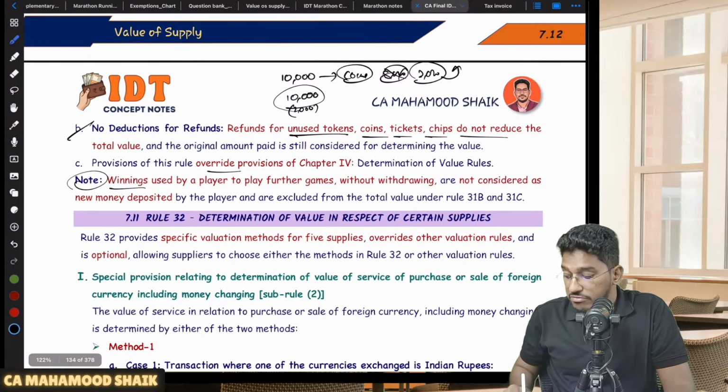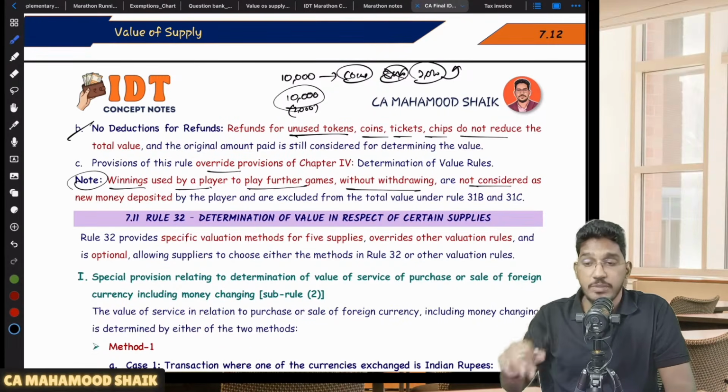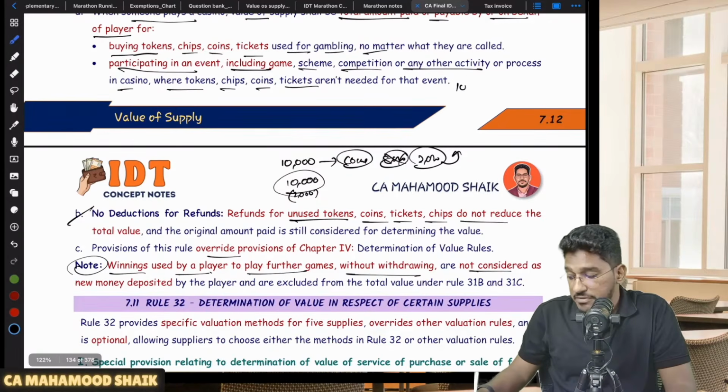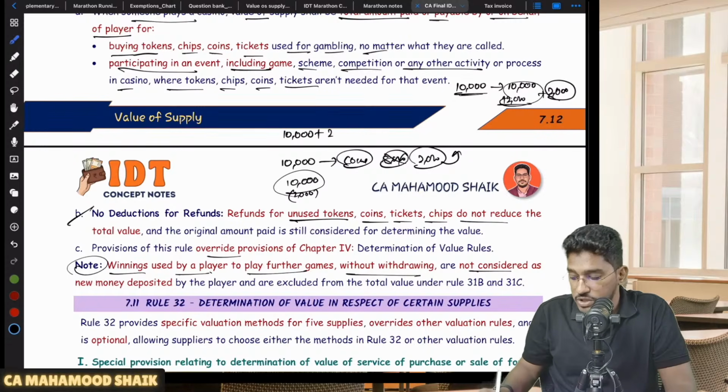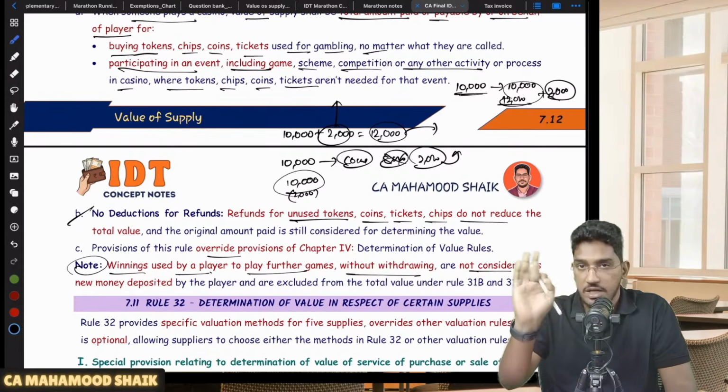What else? One more point. Winnings used by a player to play further games without withdrawing are not considered as new money deposited. Sir, what is it? Let us say, for example, you paid 10,000 rupees and got 10,000 worth of coins. Now you have bet that 10,000 rupees. Now you got 12,000 rupees, a gain of 2,000 rupees. So the initial 10,000 rupees, now 2,000 rupees have been added. Now you use this 12,000 rupees for playing the next game. Sir, will this 2,000 be added to the value of supply? It will not be added.